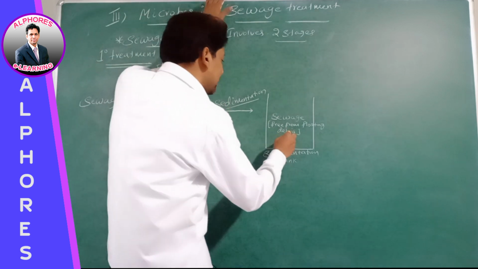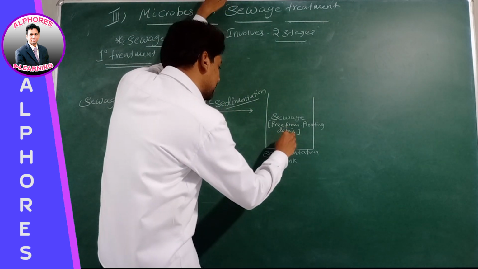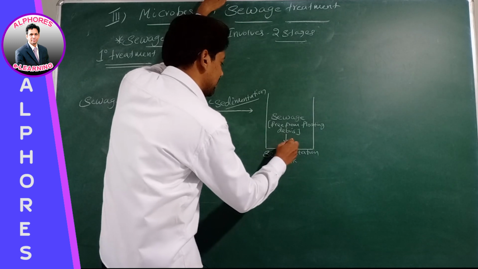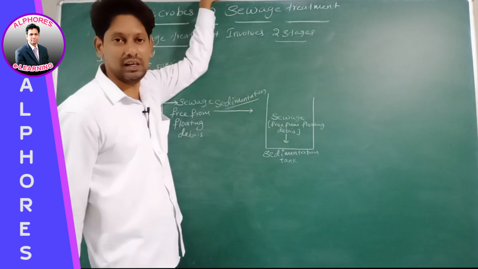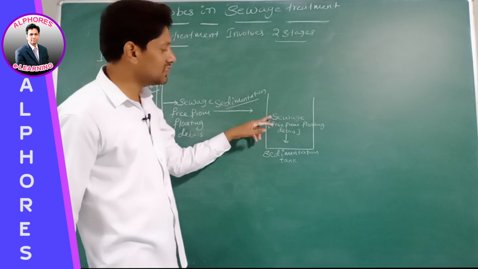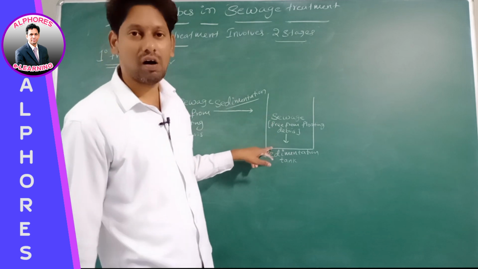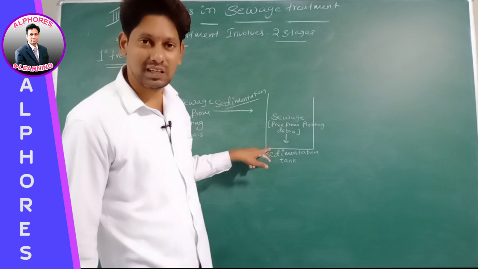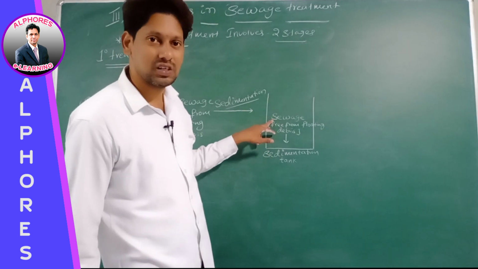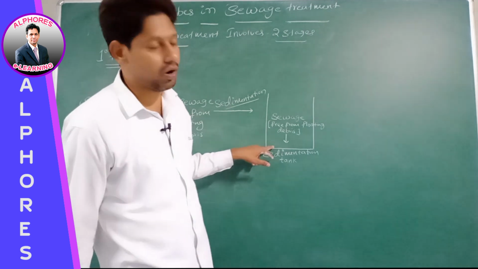During sedimentation, what happens? All solid particles present in sewage get settled down.